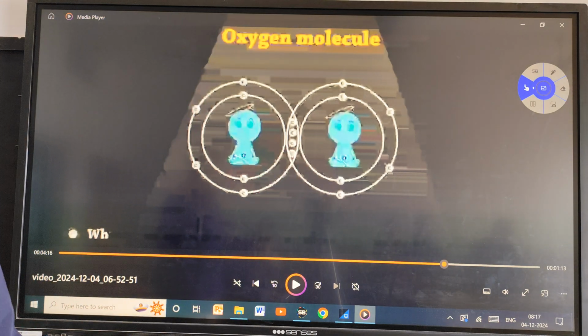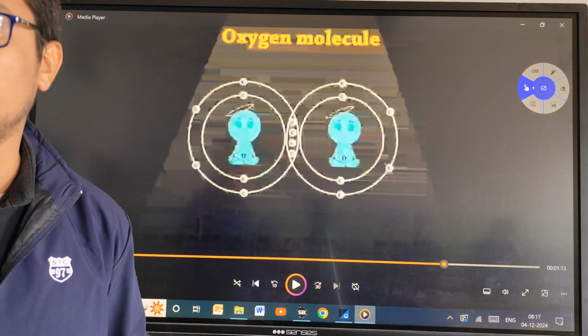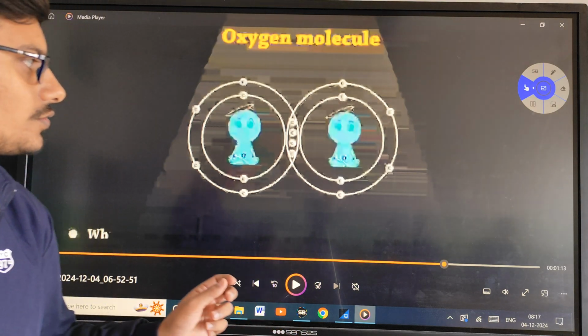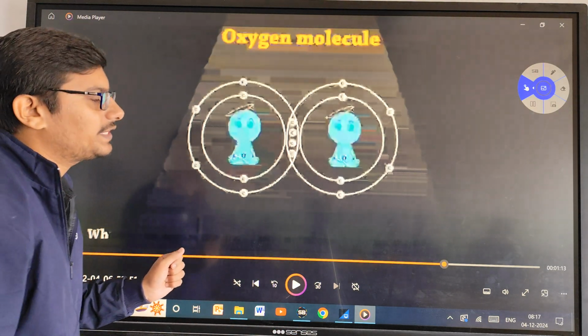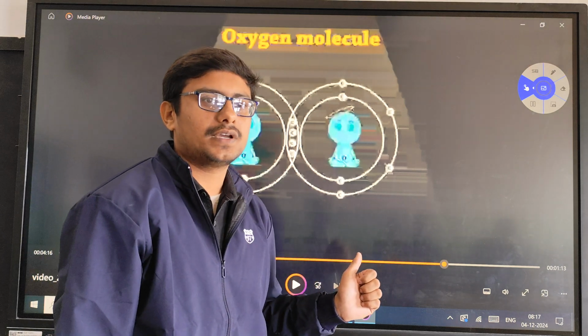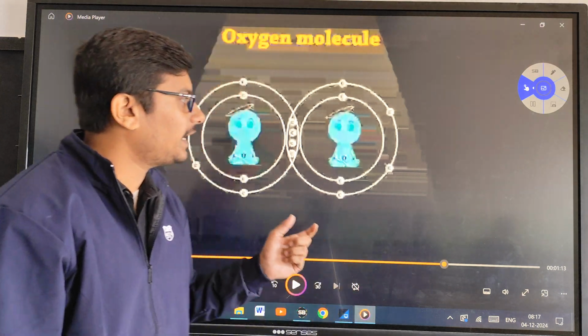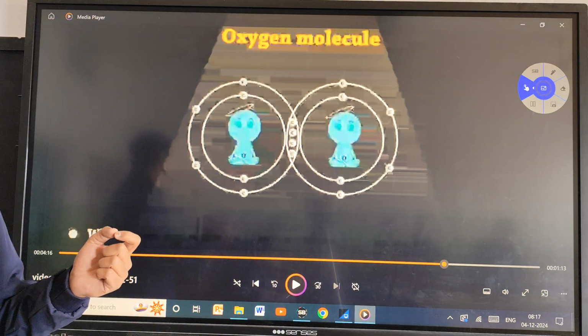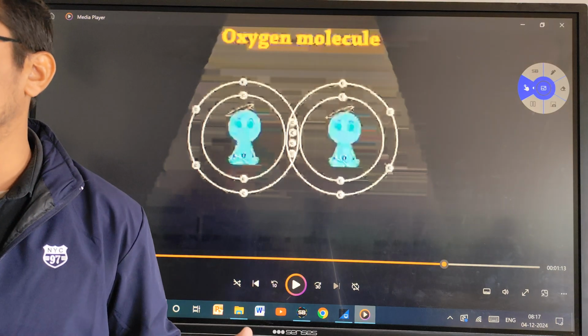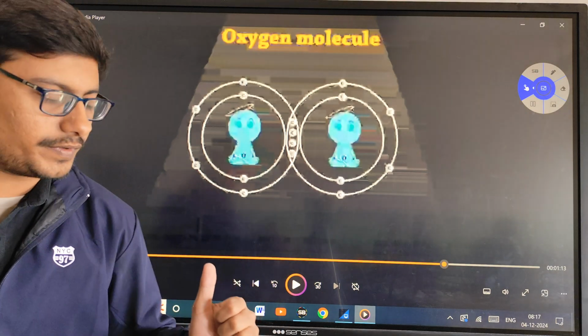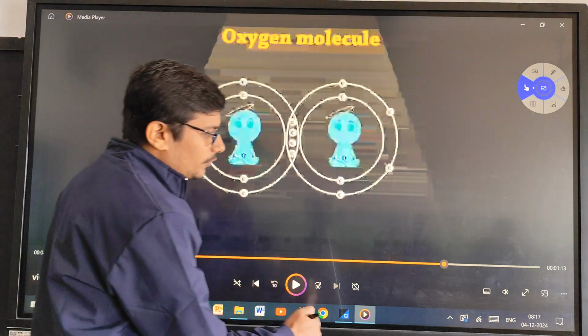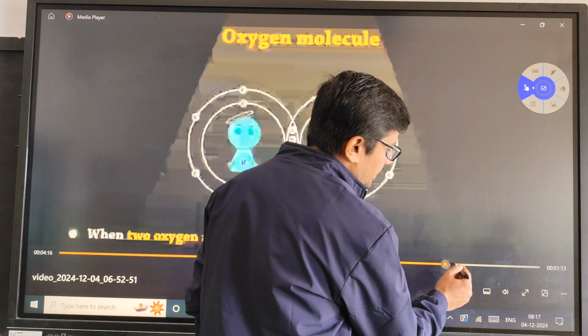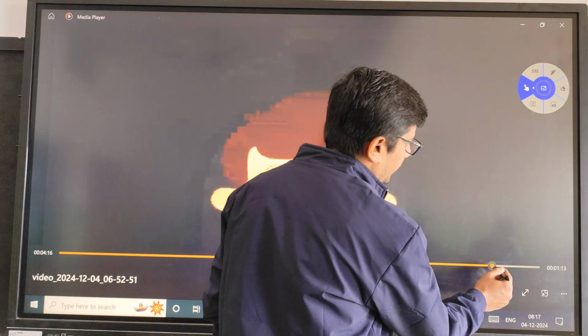So one bond is formed by the combination of how many electrons? 2 electrons. So what is the total number of bonds that will be formed in this case? It is a double bond, and this sharing will be called what type of covalent bond? Double covalent bond. Same, one more example which we had discussed is the triple covalent bond.